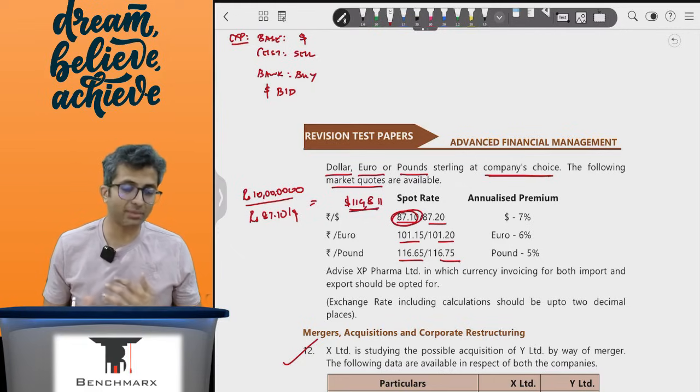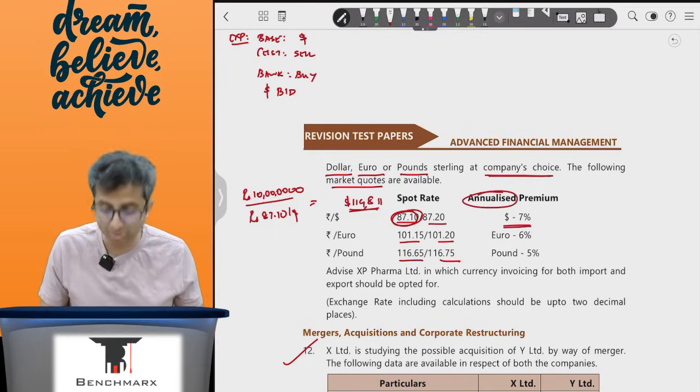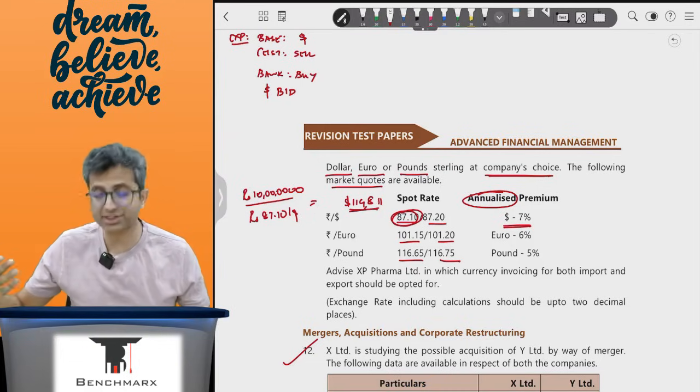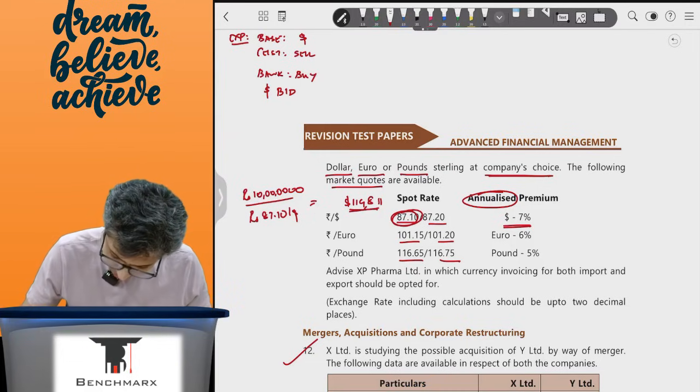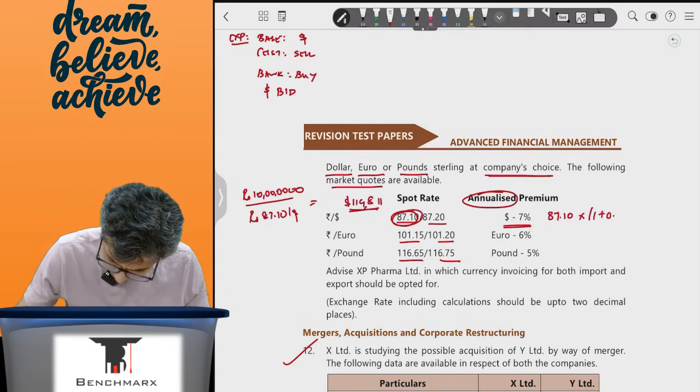However, when the money is actually received, the rate will not be 87.1. This is an annualized premium, a per annum premium of 7%, which means 3 months later the base currency dollar will be at a premium. So 3 months later, the forward rate would be 87.1 plus 87.1 into 0.07.